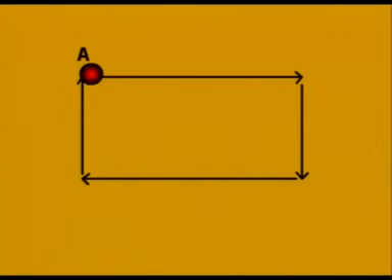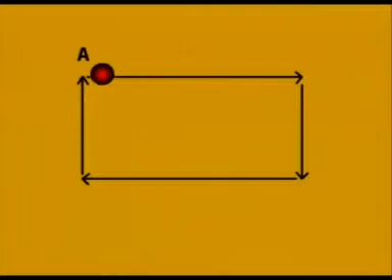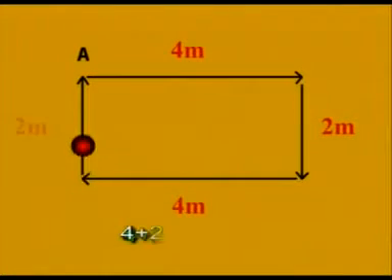For example, consider the motion depicted in the diagram. A boy walks 4 meters east from A, then 2 meters south, followed by 4 meters west, and finally 2 meters north and reaches A. Here the boy walked a total of 12 meters.